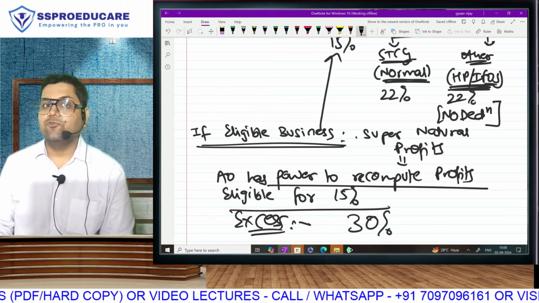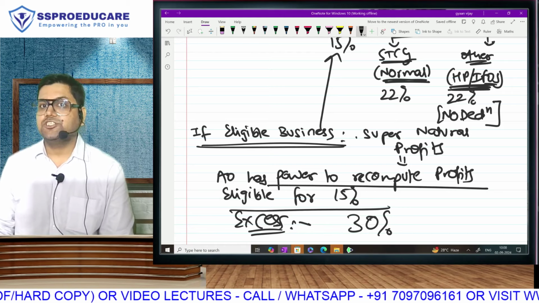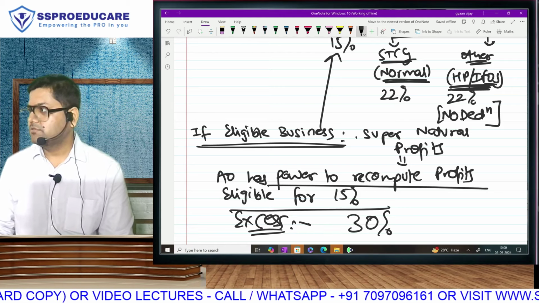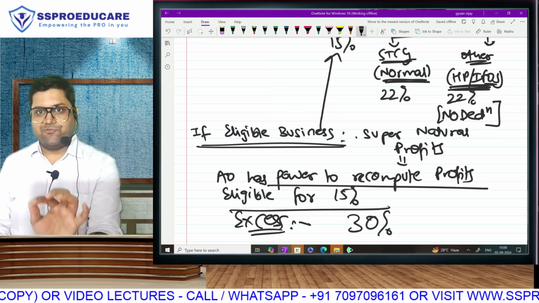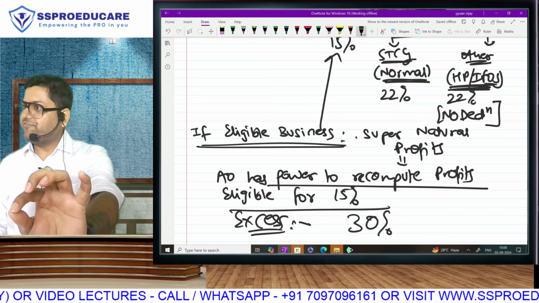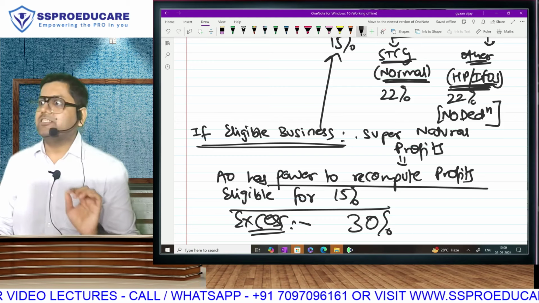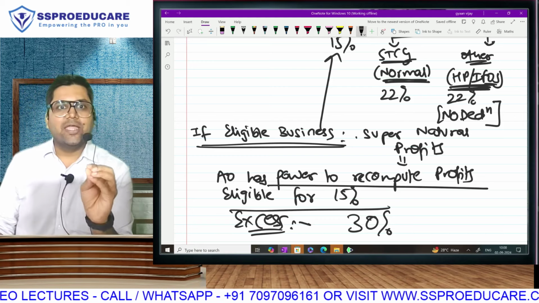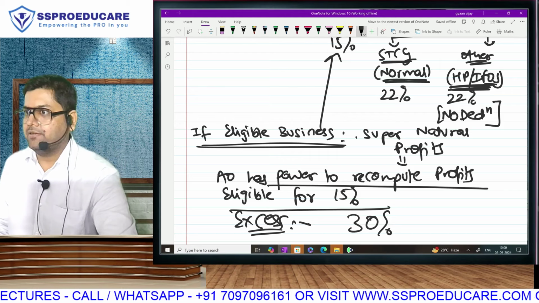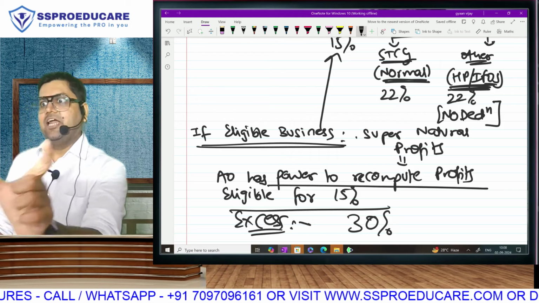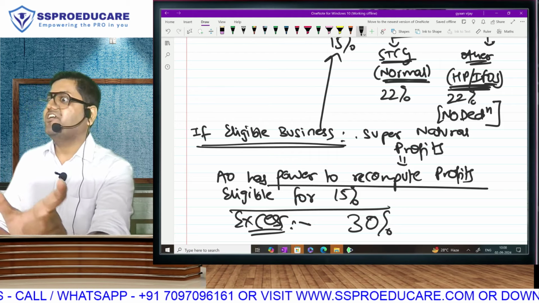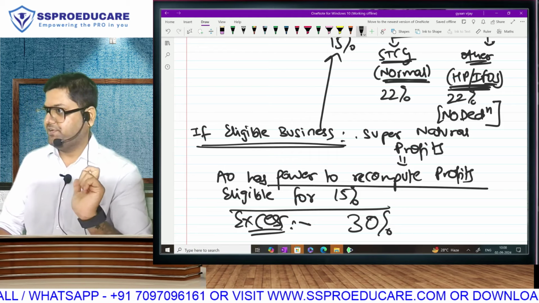30%. So be careful before any manipulation. Your manufacturing business profit will be taxed at 15%, but it has to be reasonable profit. If you are showing unreasonably high profit in that activity, the AO will decide how much is reasonable, at his discretion. You heard me right.